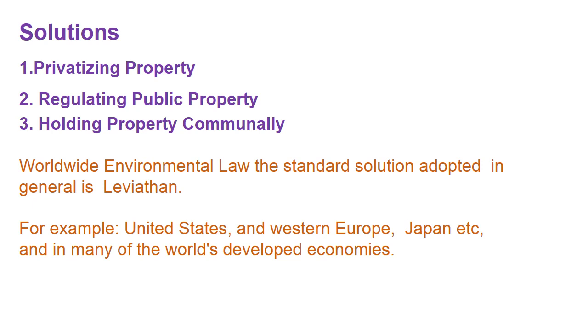These are the three common solutions which are generally used, but apart from this, there is another method which is more effective. Worldwide, all environmental laws and standards have adopted the Leviathan. That is, punishment for those who are not following the rules. These are followed in the United States, Western Europe, Japan, and all developed countries. Let us see what this Leviathan is and how it makes people stay in line, or within their limits.